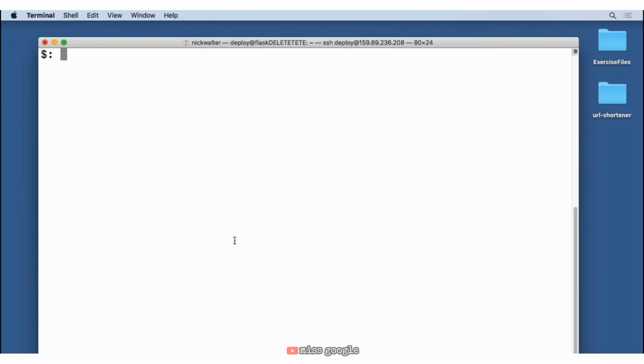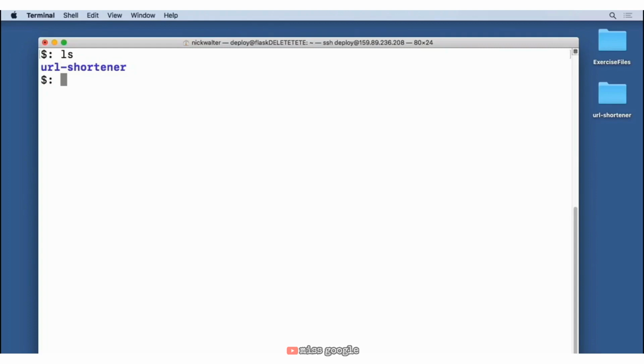There's lots of great services out there that can offer you a Linux server of your own so that you can upload your code and share it with the world. So assuming that you have a Linux computer ready to share your project, the first thing is that you need to upload your code. And you can see that I've got our project here, the URL shortener. I used Git in order to upload my code to a Git repository, and then I cloned it into my server here. You could also just with an FTP server also send over files if you'd like to do that.